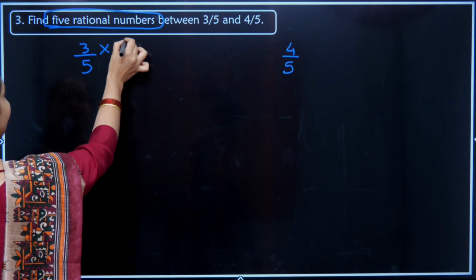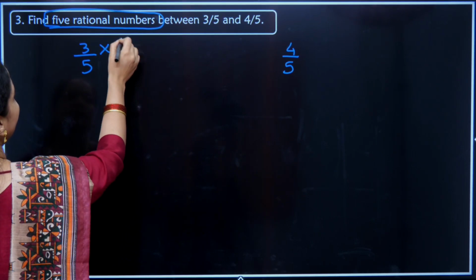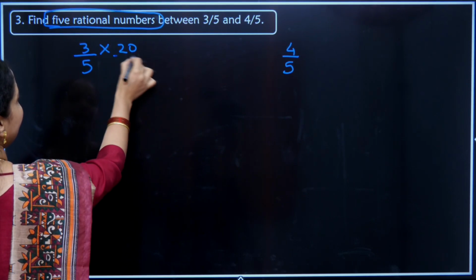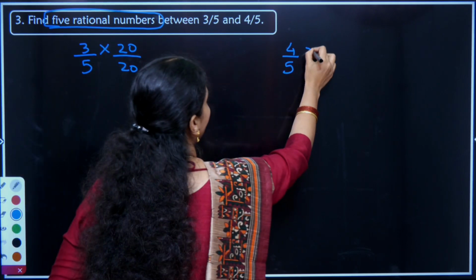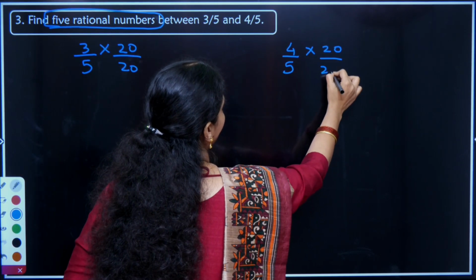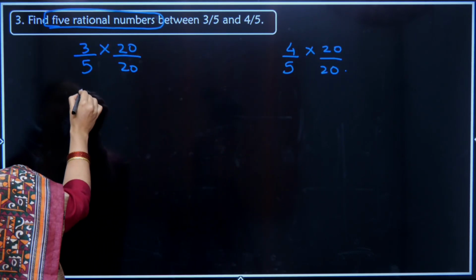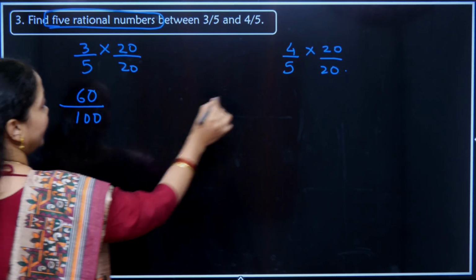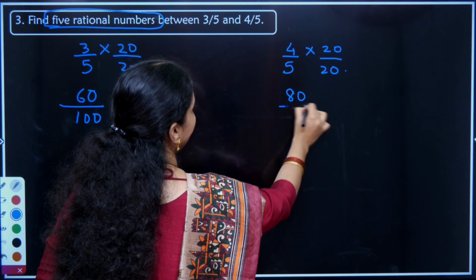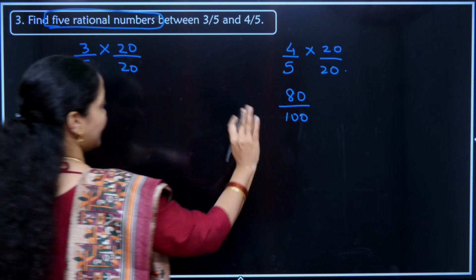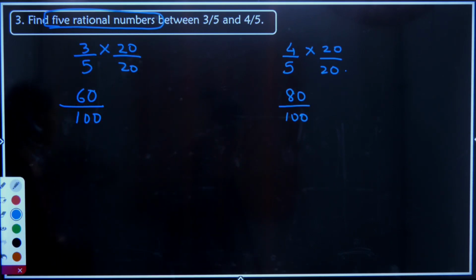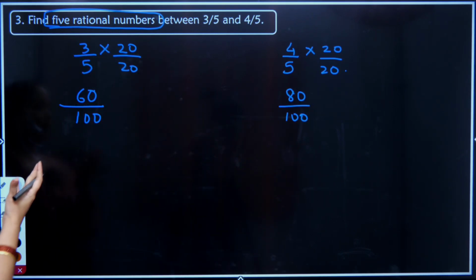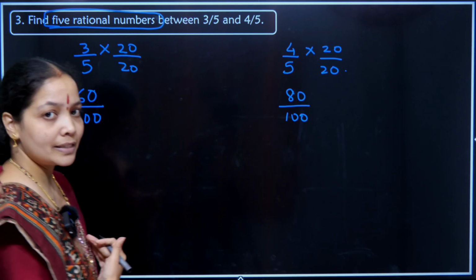Therefore, I'll multiply this with 20 by 20, and 4 by 5 into 20 by 20. Now, the fraction is turning to 60 by 100 and here it is turning to 80 by 100. Easily I can make out there are 20 rational numbers in between. I can name any 5 of them as asked in the question.